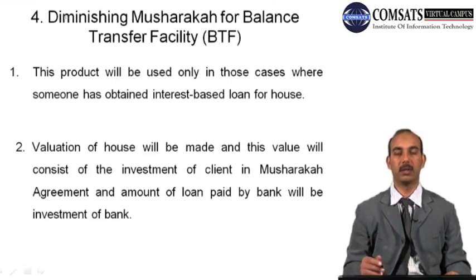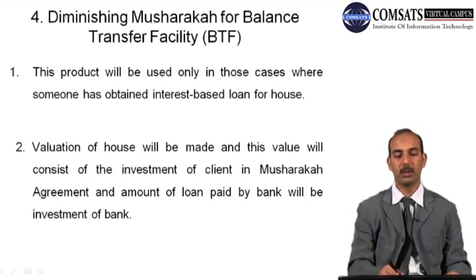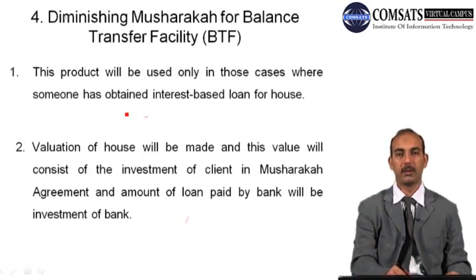So if it was for a house, suppose the client has got a loan from a conventional bank of 1 million and purchased a house, and after payment of 30%, 70% is remaining, which makes 700,000. So this is still outstanding.